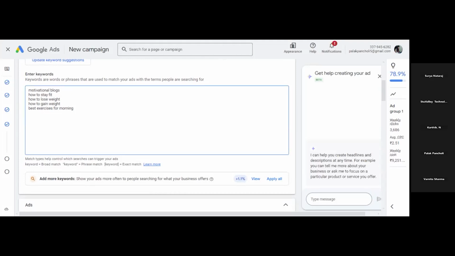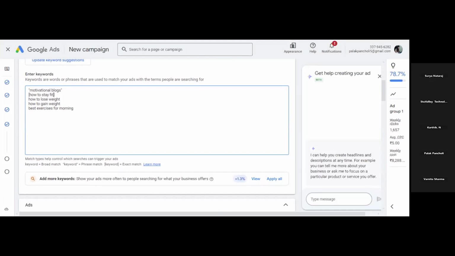This is the broad match type. If you want to make it phrase match type, you have to put it in inverted commas, like this. This is phrase match. And if you want to make it exact match, you have to write it inside the brackets, these brackets.